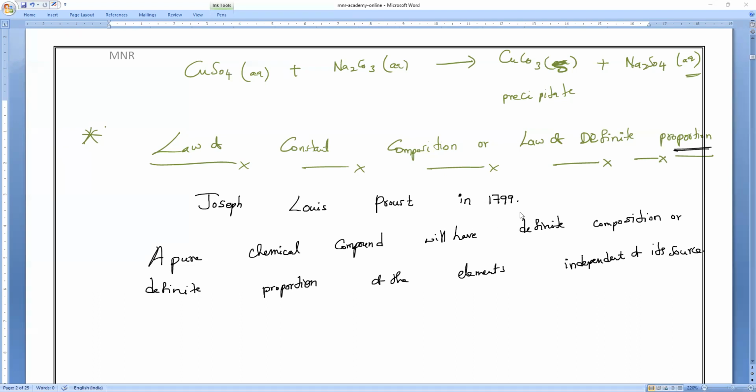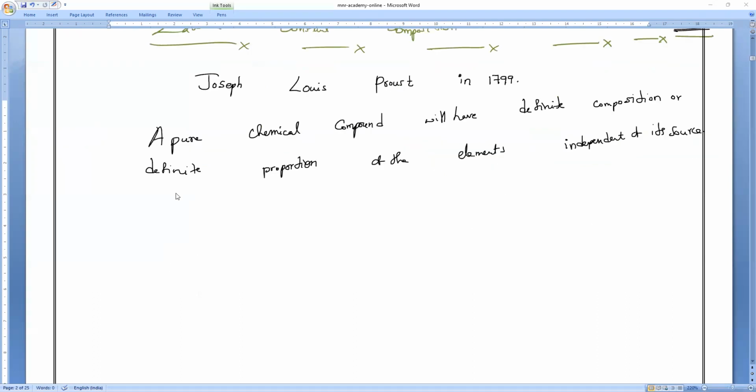Explanation: during the formation of a compound, all of you remember, the elements combine.